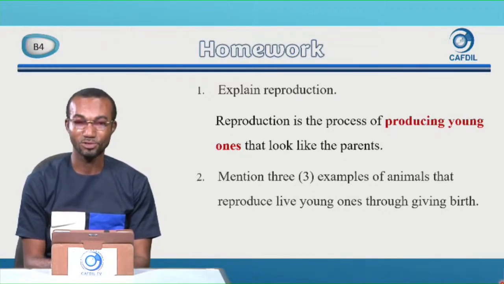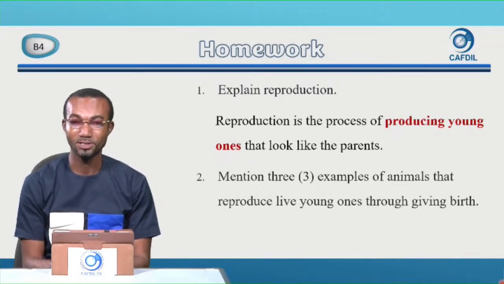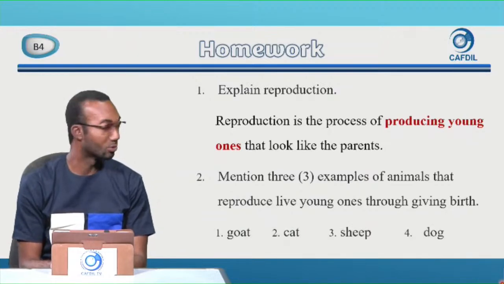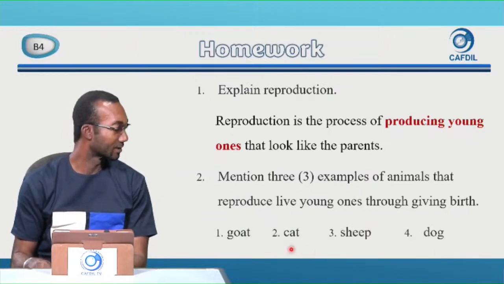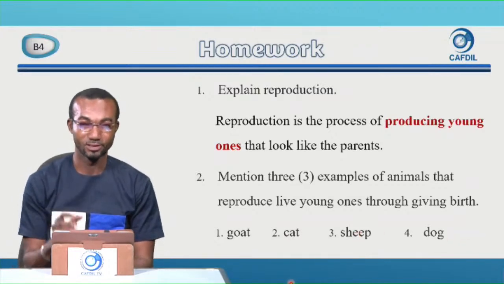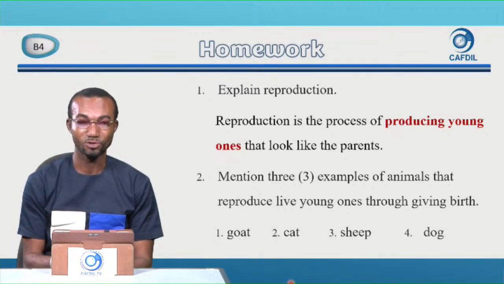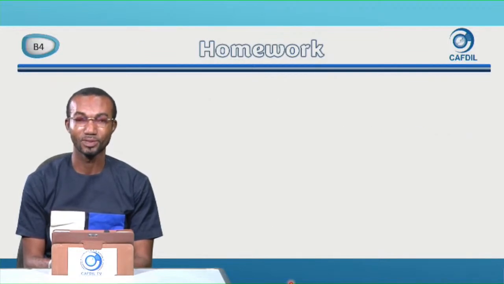Mention 3 examples of animals that reproduce live young ones through giving birth. So we have 1 goat, 2 cats, 3 sheep, and then 4 dog. And if you remember, in that lesson, we saw how all these animals give birth to their live young ones.